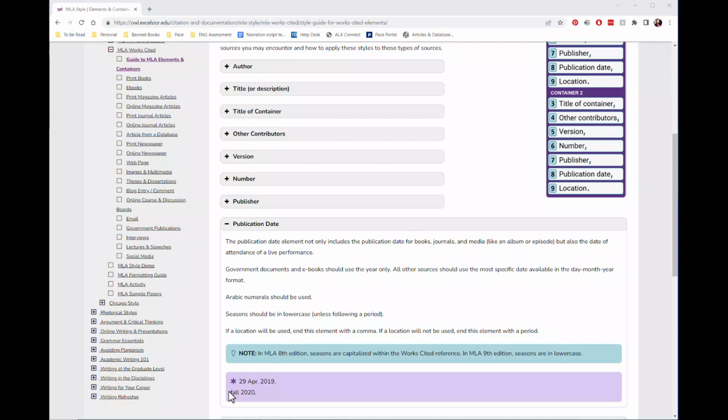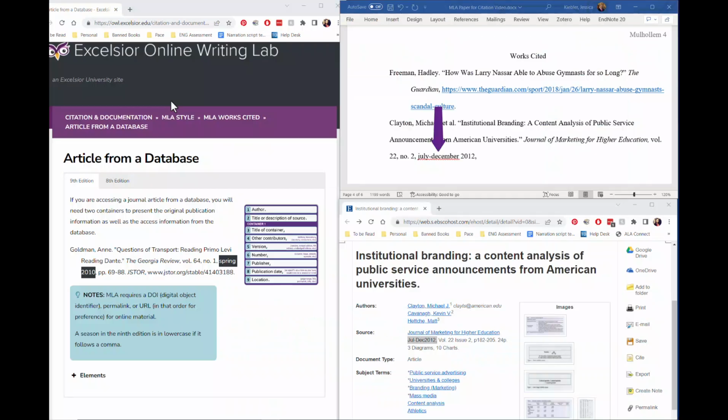So if we look down at the bottom, we can see an example that looks like our template. So I've taken the months, July through December 2012, and inserted that with a comma at the end. The next element is the page numbers, and I've inserted those with the 2 p's and a period, and then ending the section with a period.